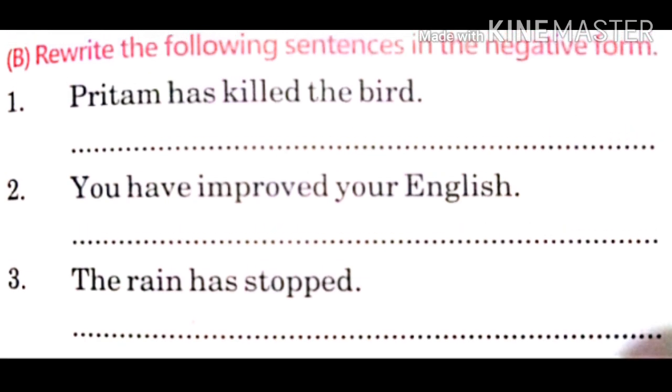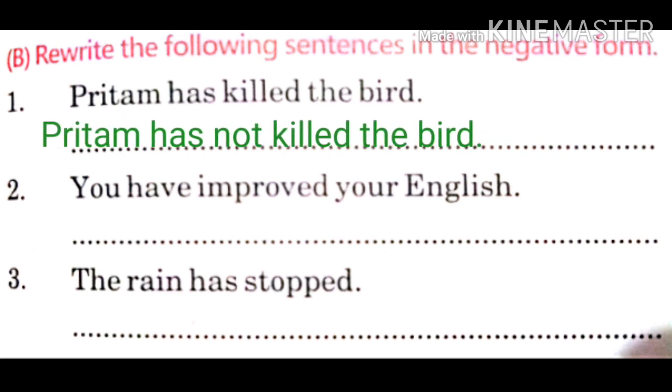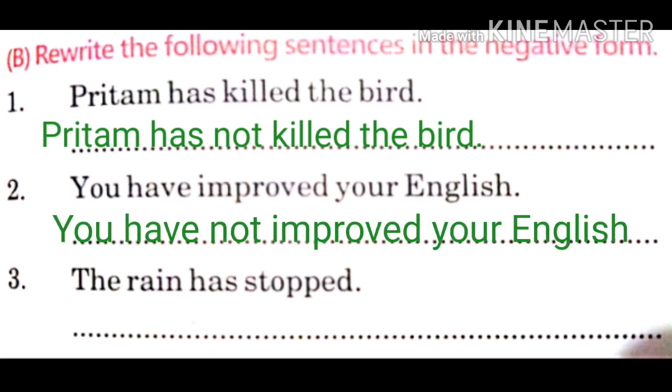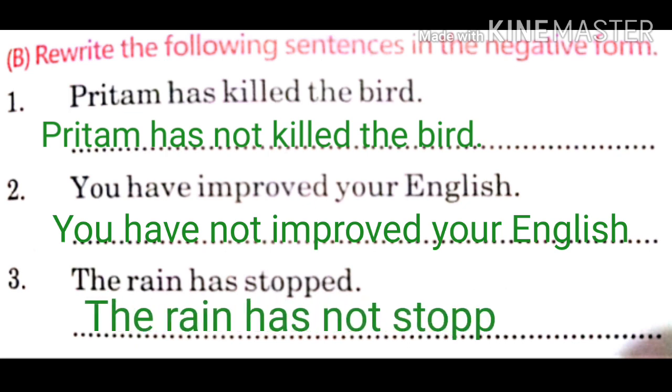Now children, let us solve the BBC exercise on page number 245. It's B part. Rewrite the following in the negative form. Preetham has killed the bird. What will it be? Preetham has not killed the bird. You have improved your English. You have not improved your English. The rain has stopped. The rain has not stopped.